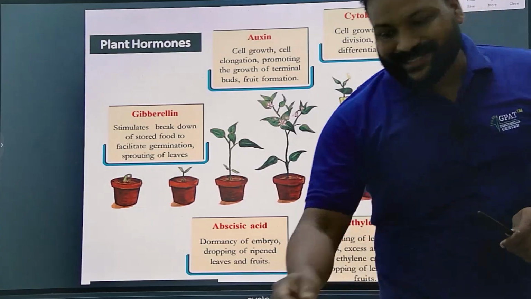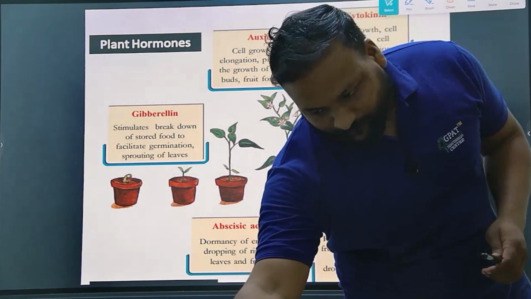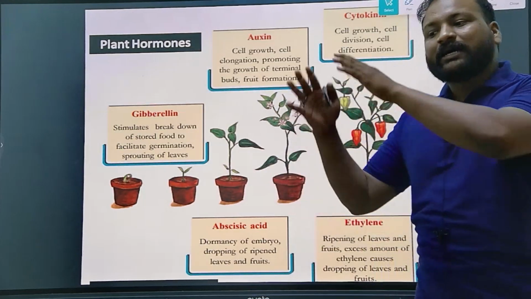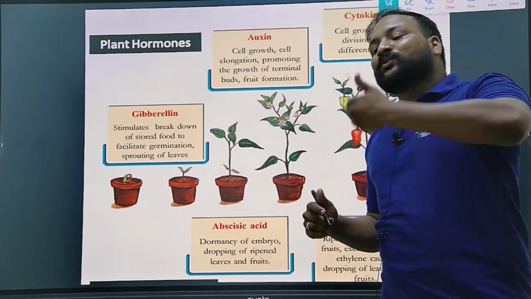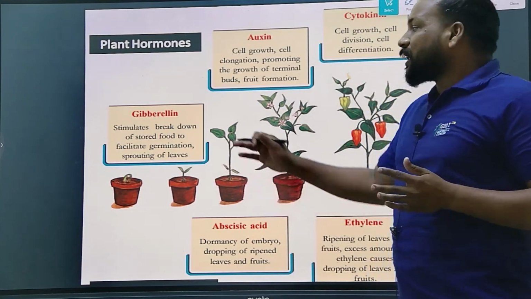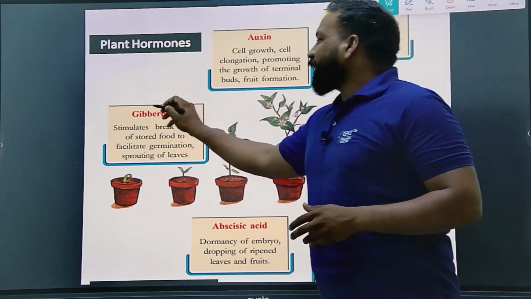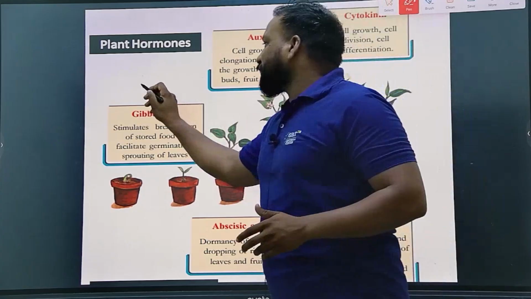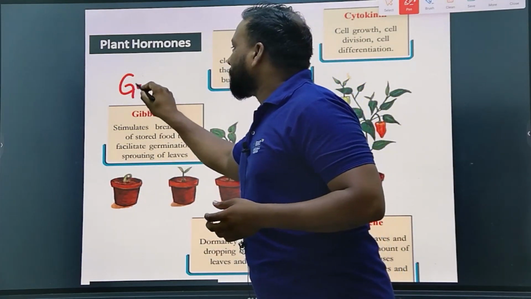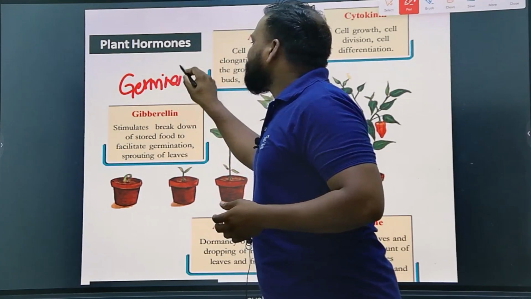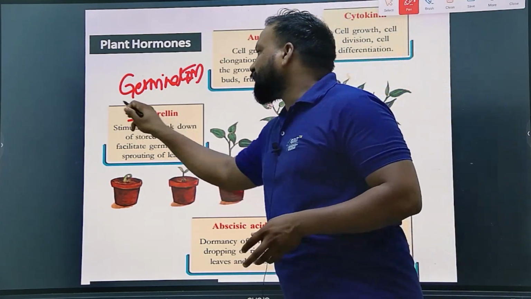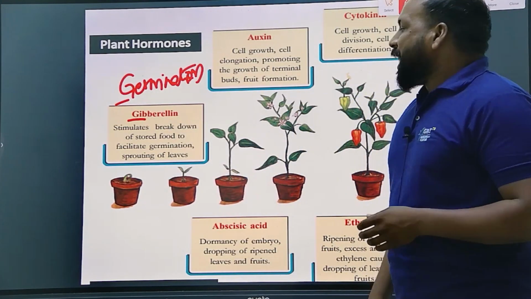Now, at which stage? We have five types of plant hormones, but we should know at which stage of the plant life cycle they are involved or synthesized. The first one is gibberellin. Gibberellin is useful in the first, early stage of the plant, that is germination. In the germination stage, gibberellin is very important. G stands for germination.